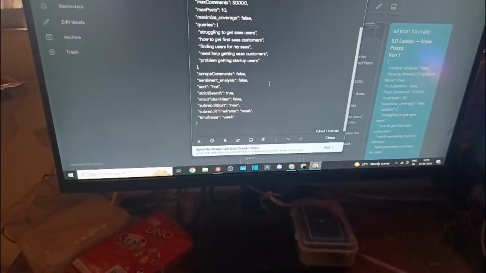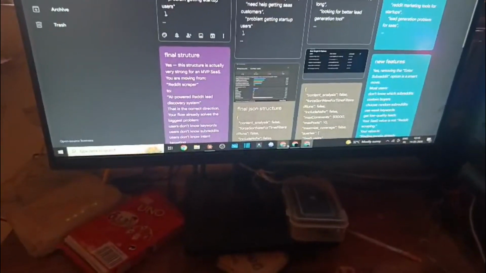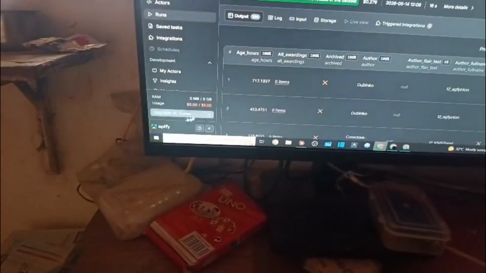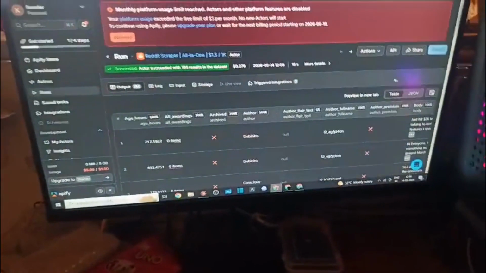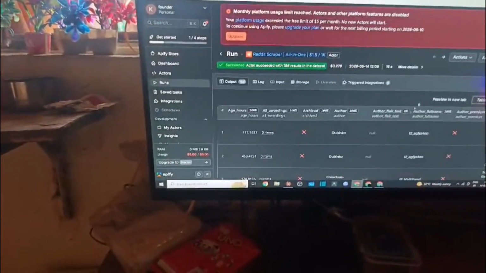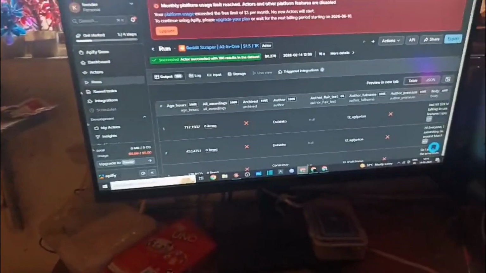So let's think, and this is a summary of the JSON structure I will be building. So I'm thinking to add this. But yeah, let's take two, three more tests, more JSON, and see. And my another account limit was done, so I'm thinking to add another account. This is the third account, so minimum $15 I spent, but that was a free account, not paid, so the total spend was zero. So yeah, that was the whole thing.